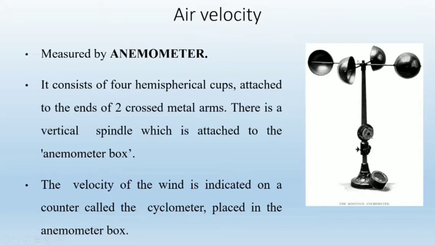And there is a vertical spindle which is attached to the anemometer box. So air velocity is measured by an instrument called an anemometer. It consists of four hemispherical cups attached to the two crossed metal arms, and a vertical spindle attached to the anemometer box. The velocity of wind is indicated on a counter called a cyclometer, which is placed in the anemometer box.